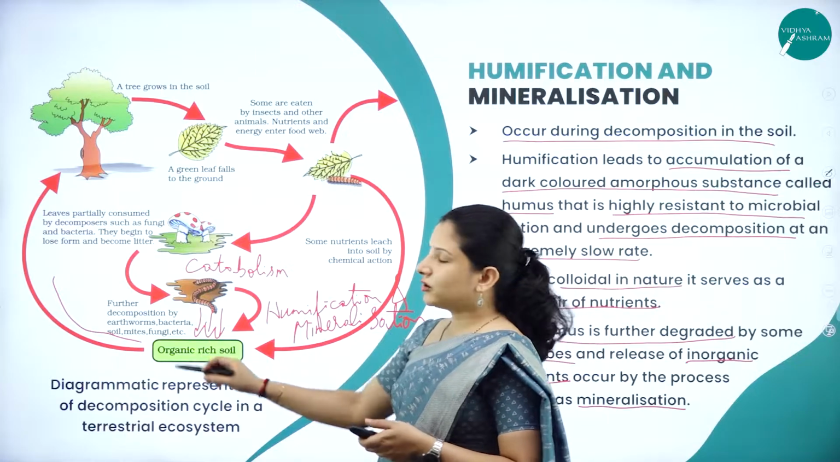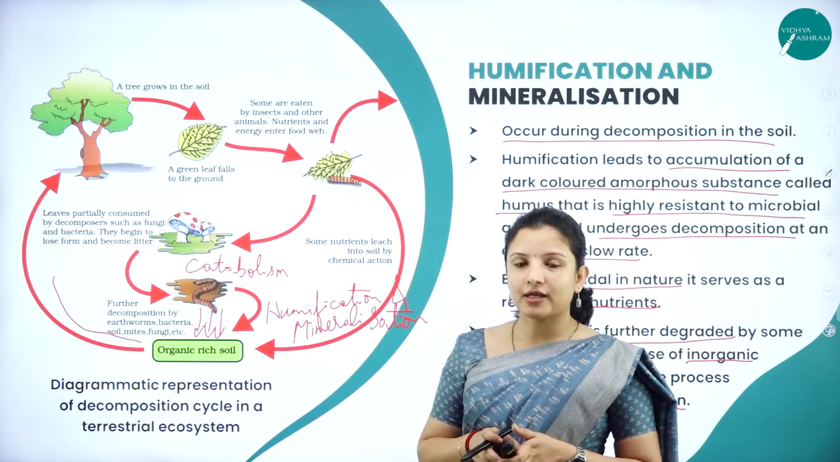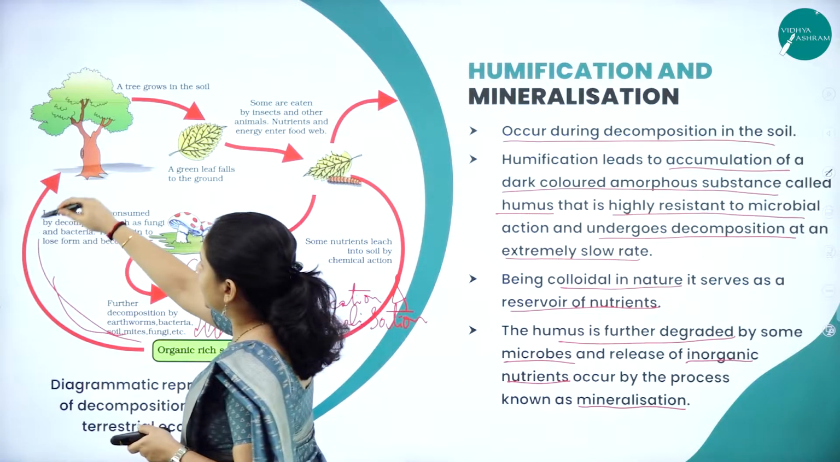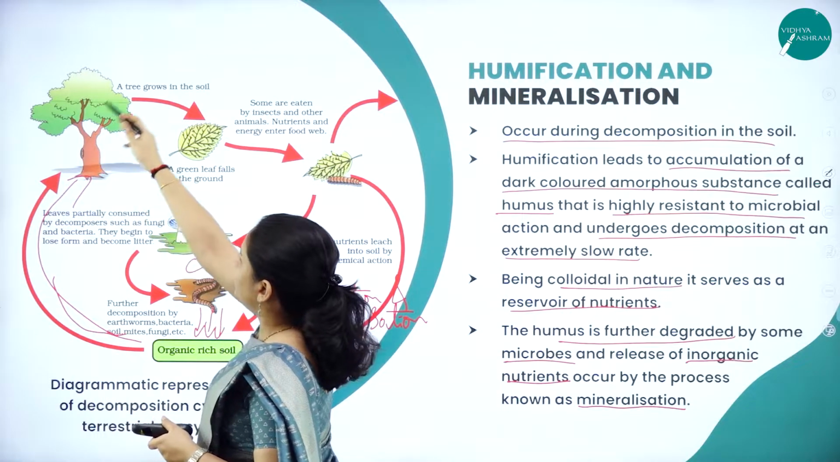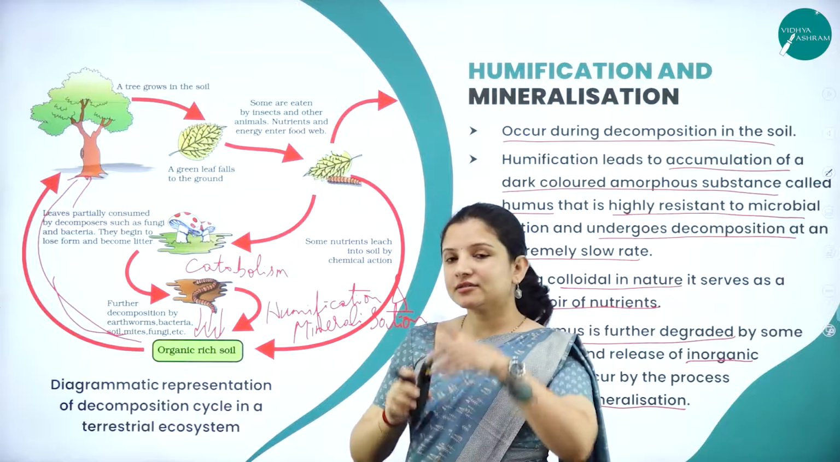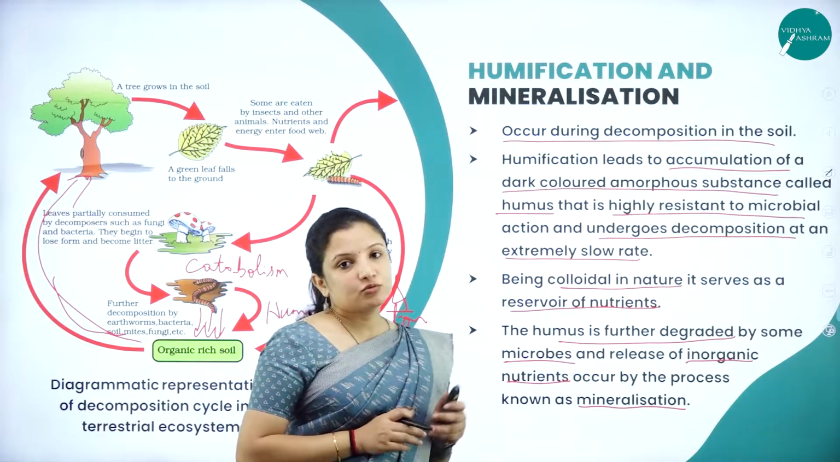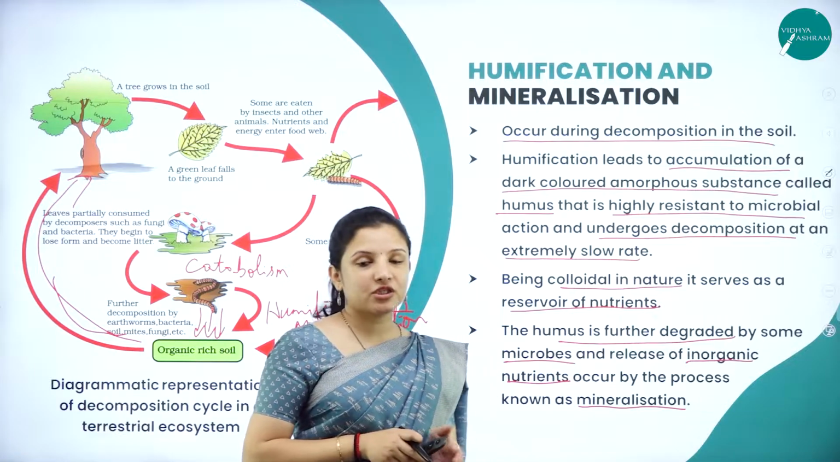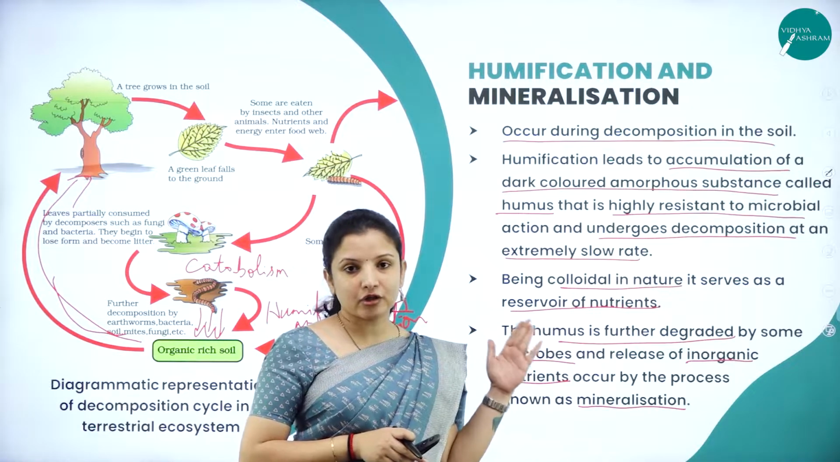So now the soil is rich in organic and inorganic nutrients. They will again be utilized by the plants. Again, the plants' leaves will wither, and the cycle will continue. So, this is what happens in the case of decomposition. That is why decomposition is studied under the following steps.